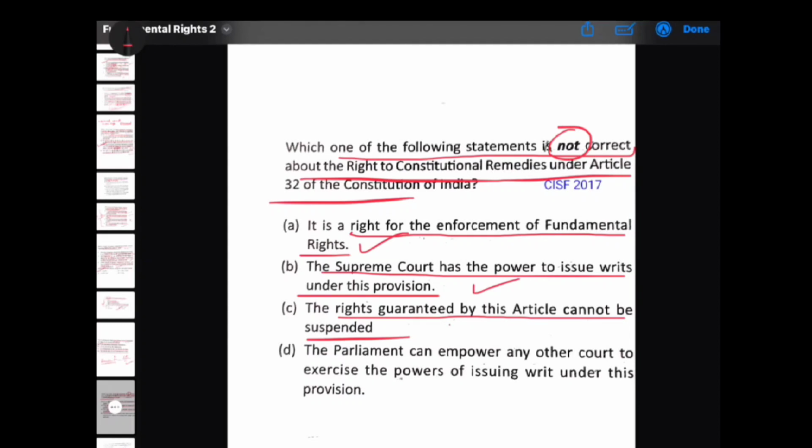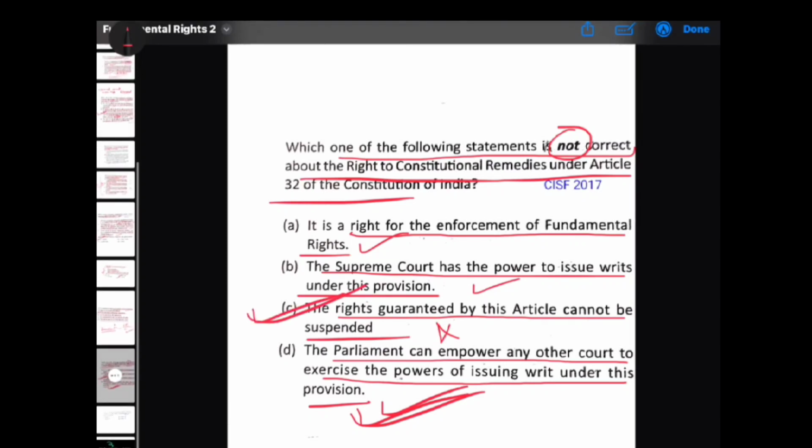No, we have seen that they can be suspended only during the national emergency. The Parliament can empower any other court to exercise the powers of issuing writs under this provision. Yes, this is correct. And you should remember this. So C is your answer.